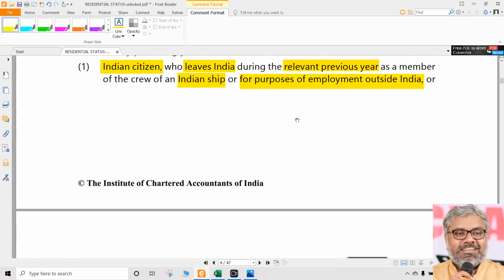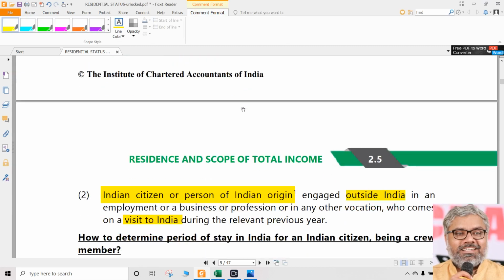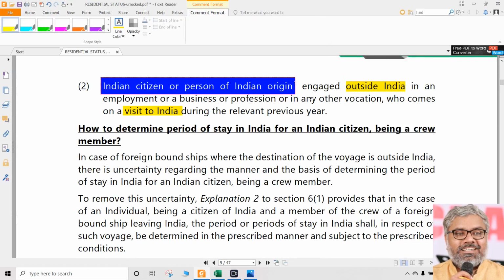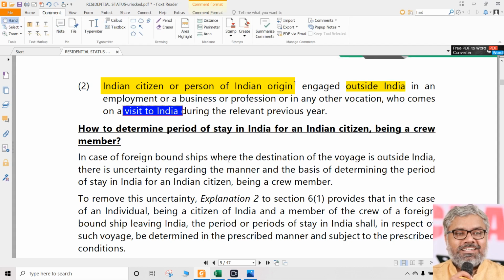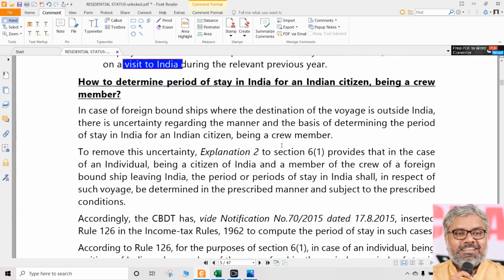Whereas for these two exceptional categories, Indian citizens leaving India as a member of crew of Indian ship or for the purpose of employment, and Indian citizen or person of Indian origin who are basically outside India but who are now visiting India during the previous year, in both cases, the second condition is not applicable. Only the first condition is applicable. First condition is what? 182 days or more. That's it. That is the exceptional cases.